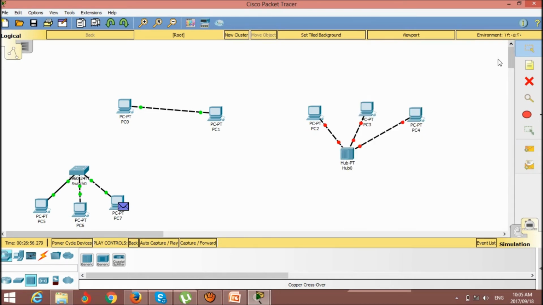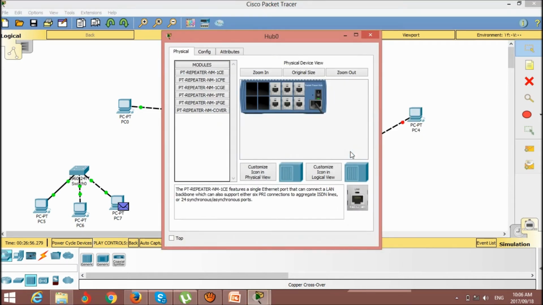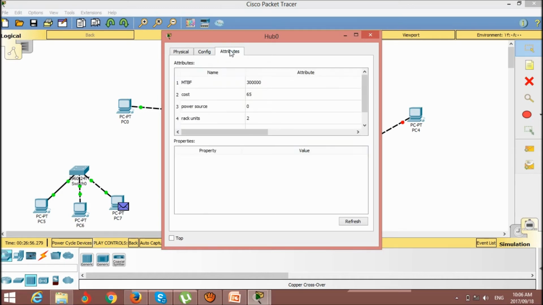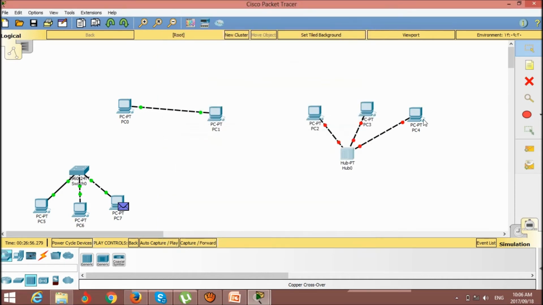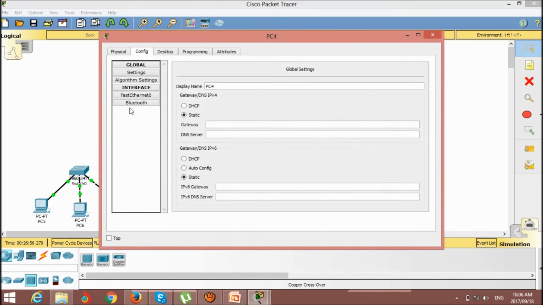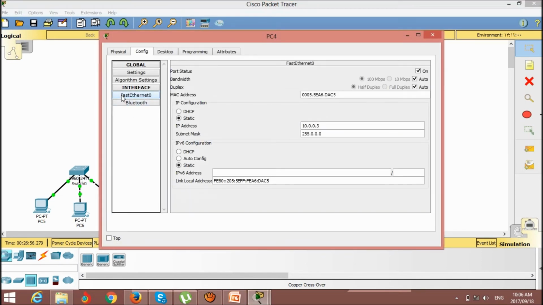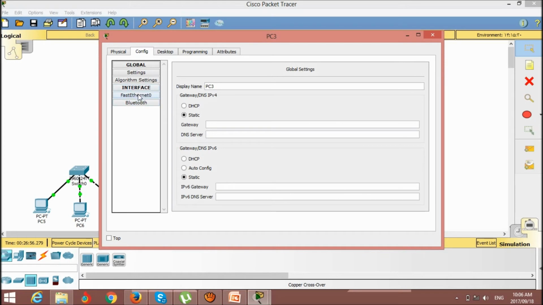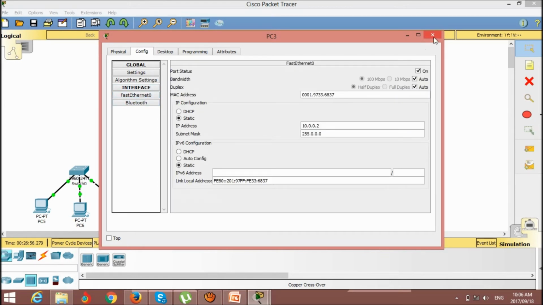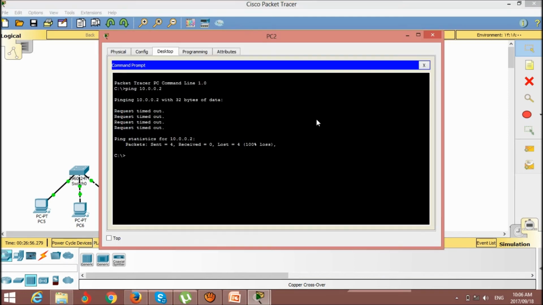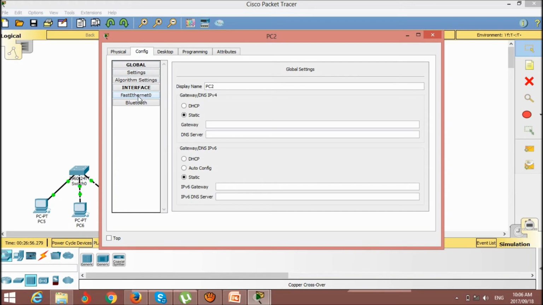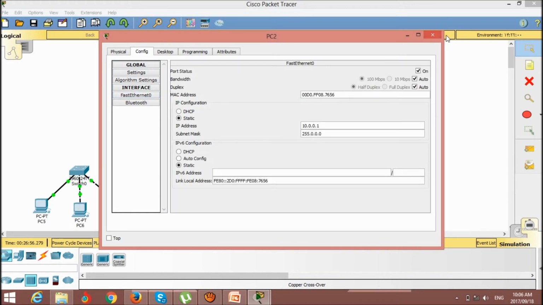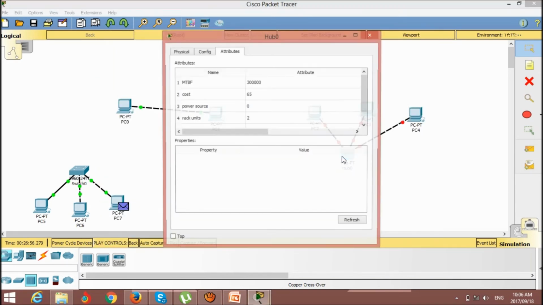Come again, another example like this hub. I think this hub is not working. You have to change it. Maybe the network is not working, but we have checked the network properly. Maybe network problems. 10.0.0.3 network is good, and the second one is good. The third one is, sorry, in configure space is good, but the hub is not working here. There is a hub problem, I think.